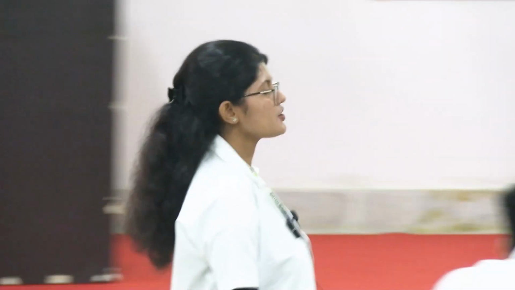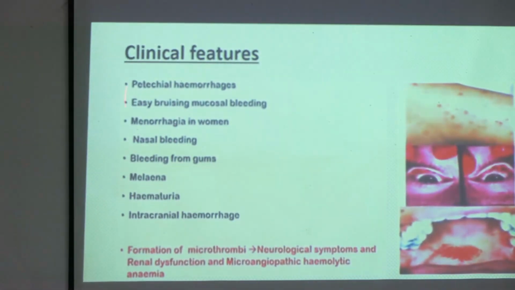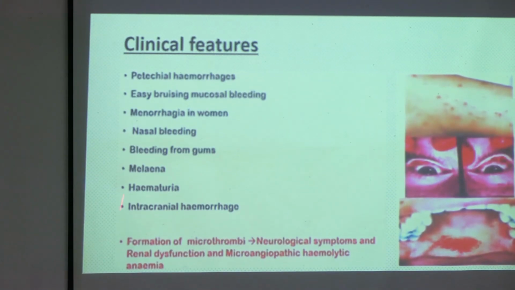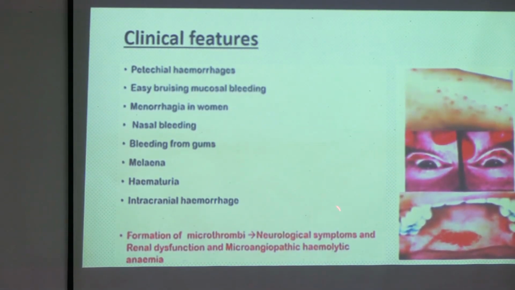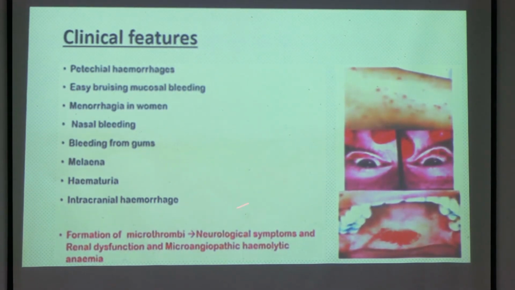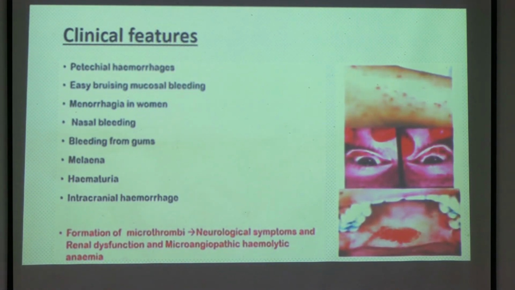Okay, so the clinical features here are the same as your ITP. Only I will tell you about this, that is a new feature and that is most important in TTP: the formation of microthrombi in the blood vessels, that is in the brain vessels, in the kidney blood vessels, and also how this anemia is developing.